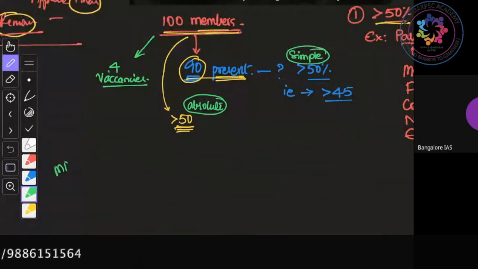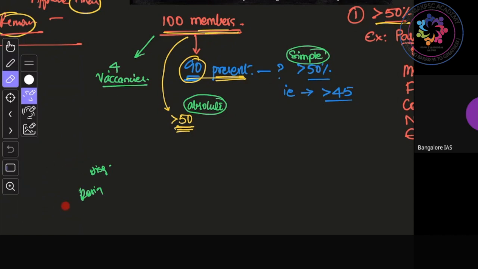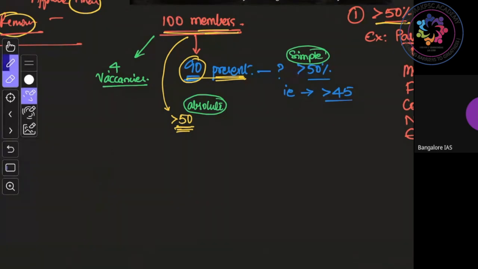A member of parliament gets elected, but he dies, or resigns, or is disqualified, or his election is held invalid. In such a case, the office becomes vacant. That MP post becomes vacant and a new election should be held. Till then, it will be a vacant seat.